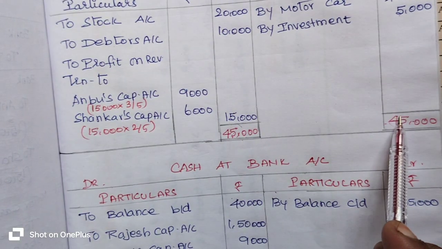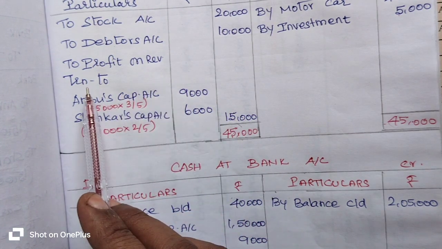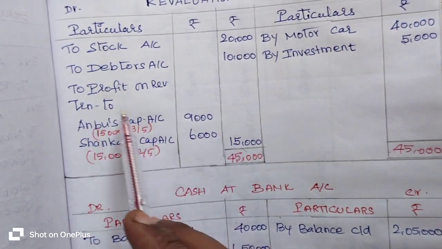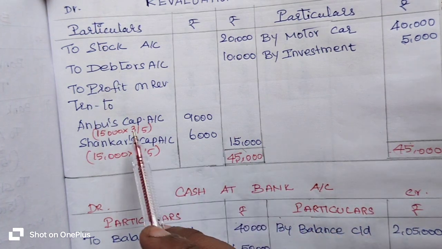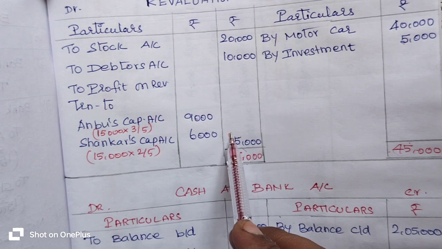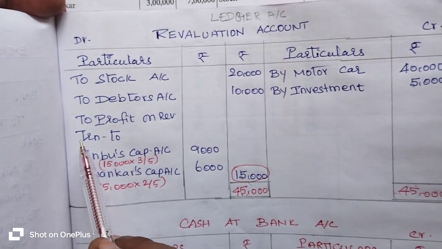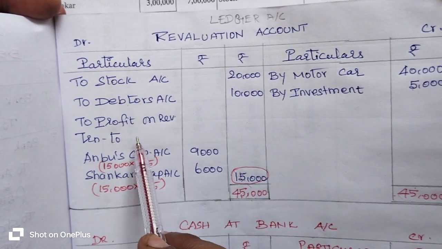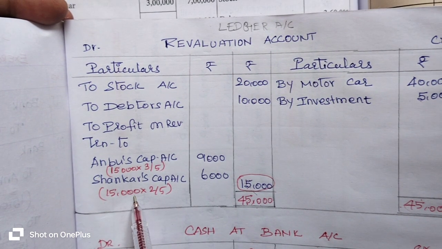If you get the total on the credit side, you get the balancing figure on the debit side. Then we transfer that balance amount by writing profit on revaluation account. Against this 15,000 rupees we write to profit on revaluation account. The profit on revaluation is immediately transferred to the old partners' capital accounts with their old profit sharing ratio.